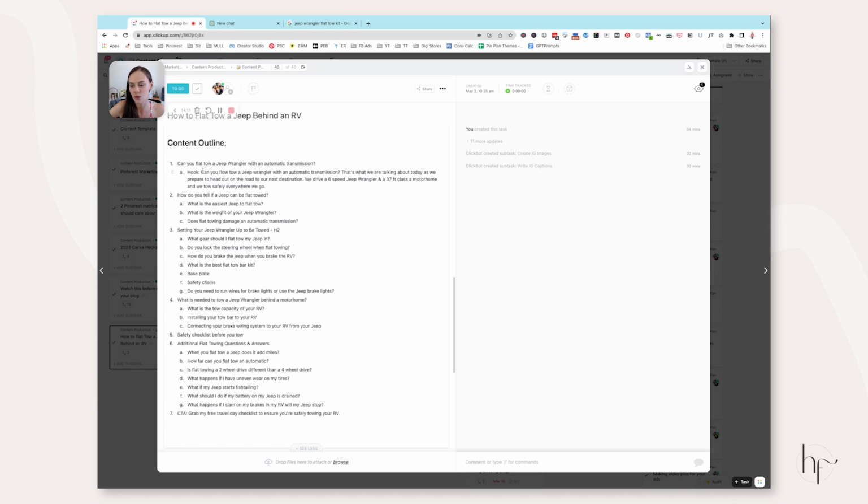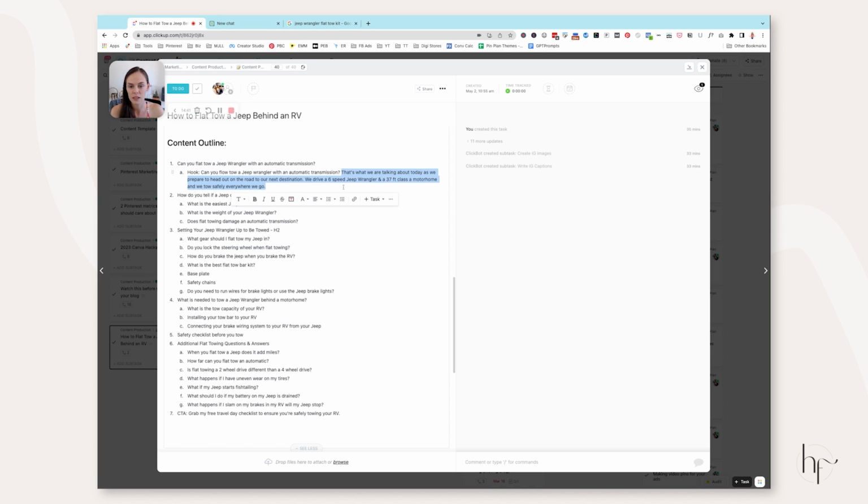But you do want to start with your hook, and your hook should include your main keyword for Google. Our main keyword in this example is going to be this full sentence right here. It's a full question. People type this into Google. This is exactly what I want to rank for. So that's going to end up being my title as well, and it's going to be more of a how-to: How to flat tow a Jeep Wrangler with an automatic transmission behind an RV. Lots of words. That will be the final title.